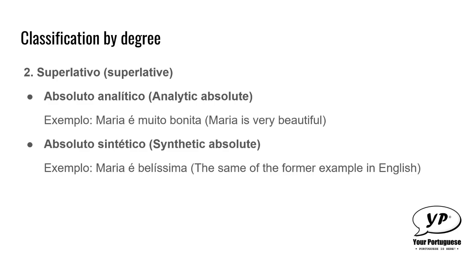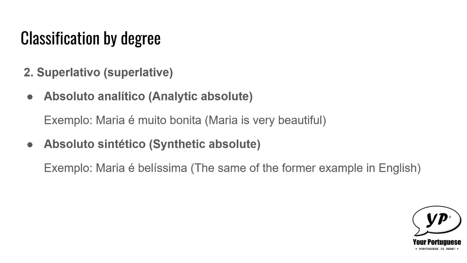In the other example, we say Maria é belíssima, which means muito bonita, but it's a synthetic way to say muito bonita. It's like, let's say, one word that contracts the muito and the adjective, but then you are going to need to learn these specific words for every adjective. And I guess that for a very beginner, that's not really a good idea.